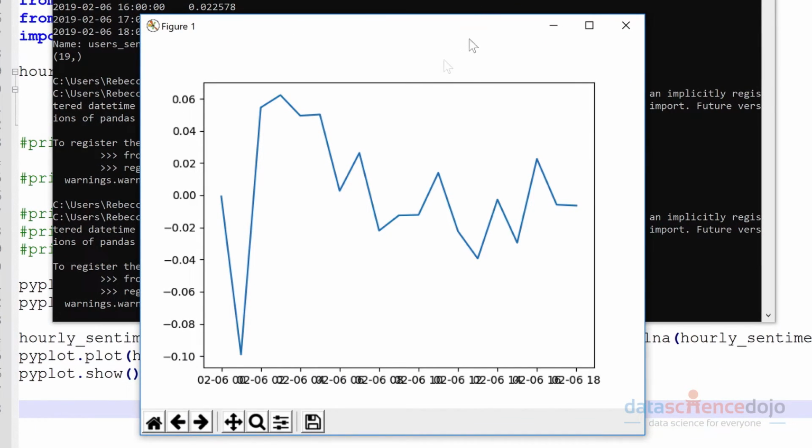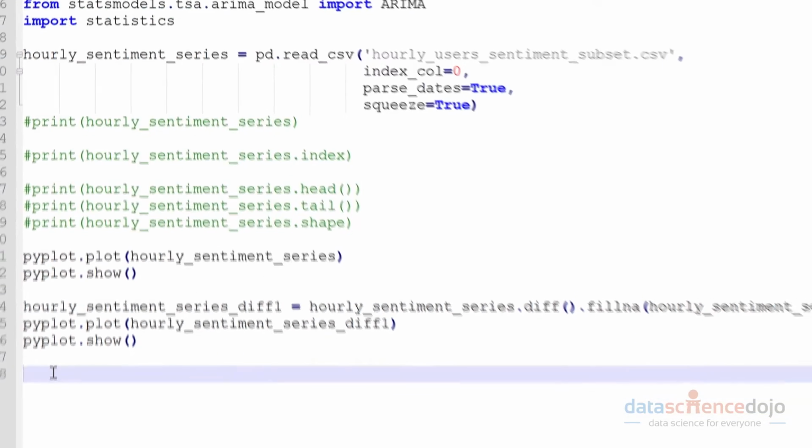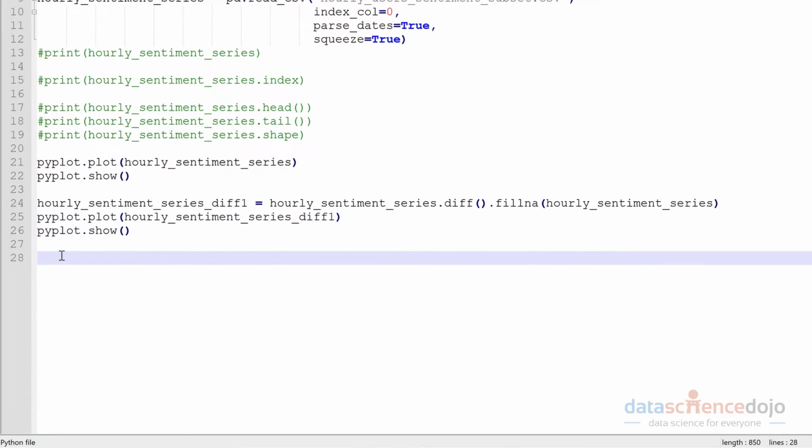So that's our original data, our original values, and after differencing, as you can see, it's having a little bit more of a consistent upward and downward movement centering around here. I wouldn't say it's fully there yet. I would say that we could probably take another round of differences just to get it more into shape. So let's go ahead and do that. Let's apply a second round of differences.